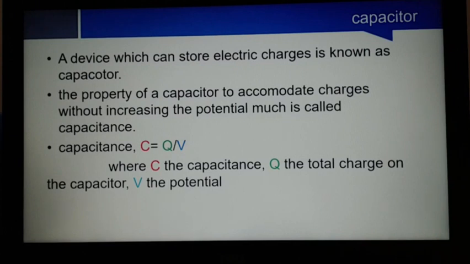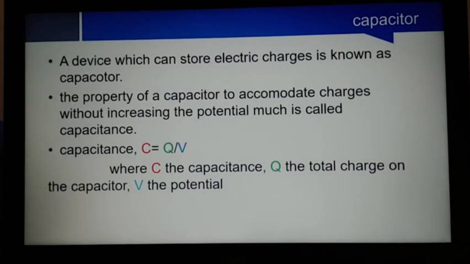That definition you can write by yourself. Listen carefully: a good capacitor is a capacitor which can store maximum charges with a minimum potential. That you have defined from this equation, C is equal to Q by V.